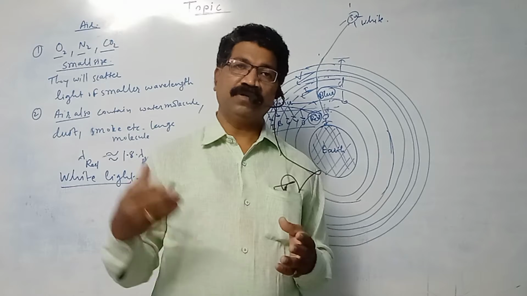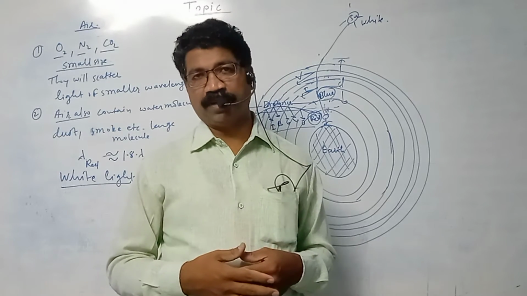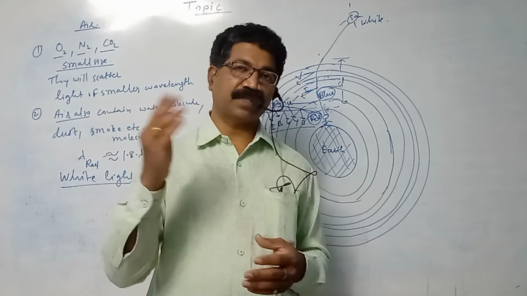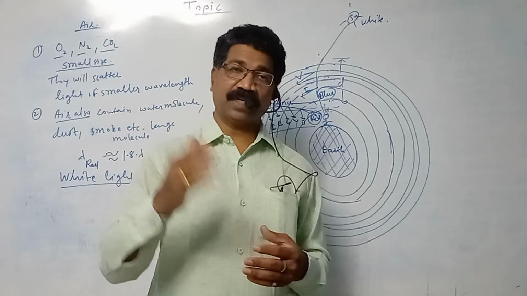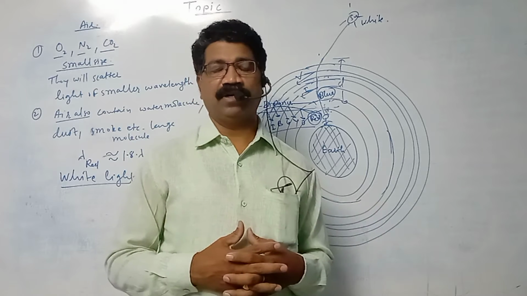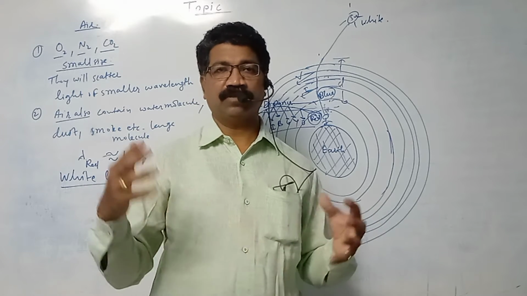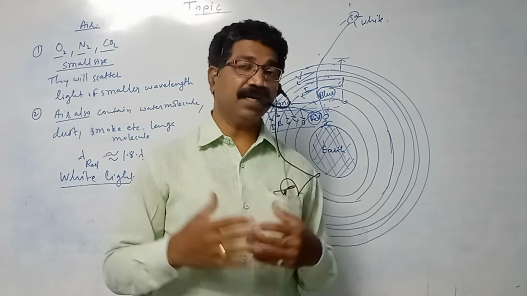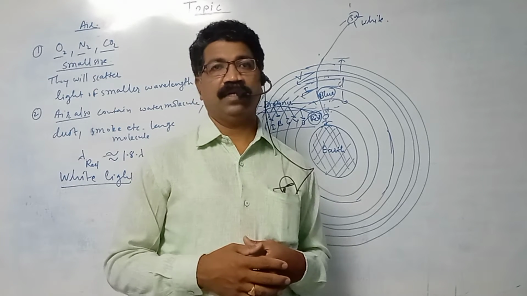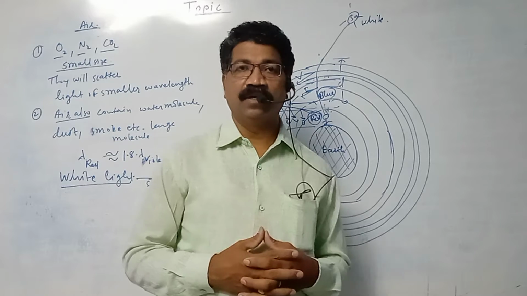Okay, so air molecules are very small, oxygen, nitrogen, carbon dioxide, so they will scatter. They have a tendency to scatter the shorter wavelength. Which one? Violet, indigo, blue, green, and yellow, and like that. So shorter wavelength is scattered by smaller air molecules. So that we have seen yesterday.